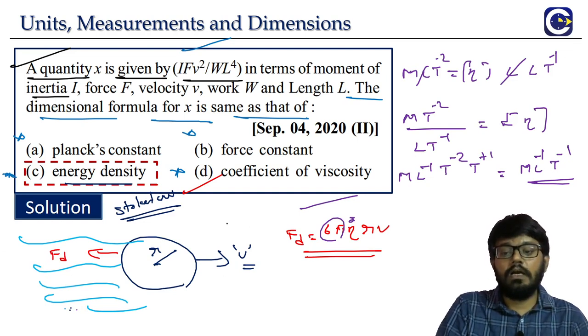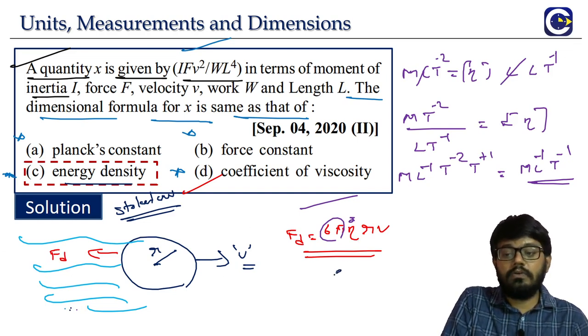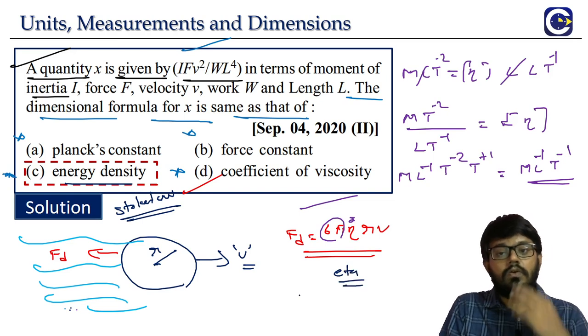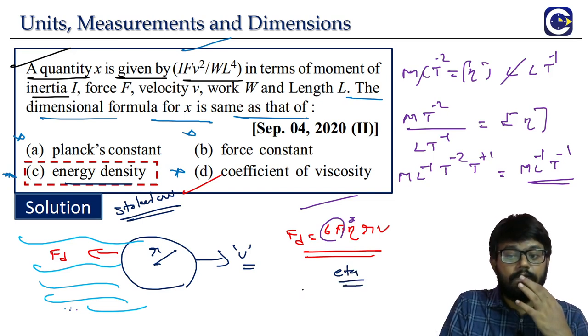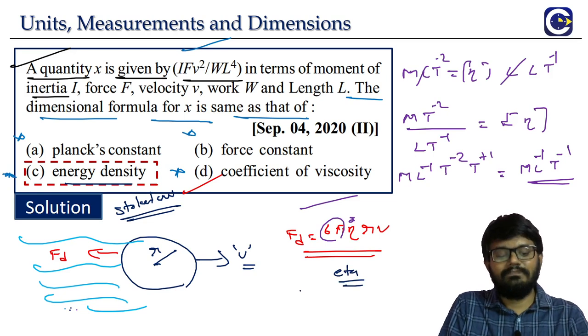So generally, when we want to calculate the dimensional formula for eta, the coefficient of viscosity, right? We will be using the Stokes law formula.